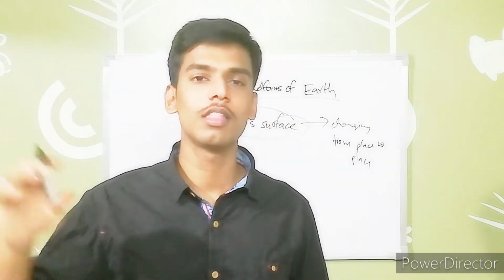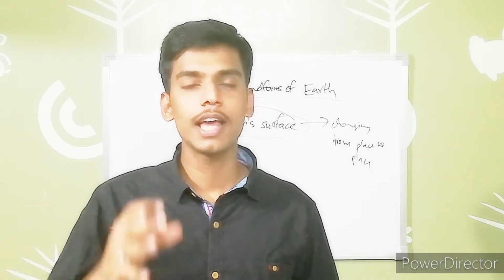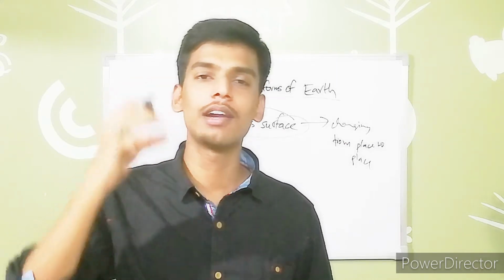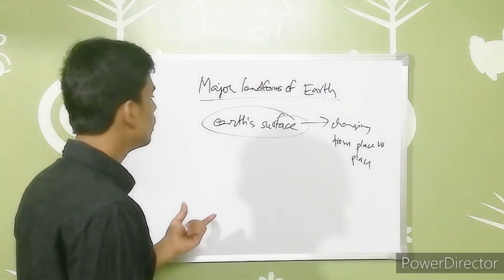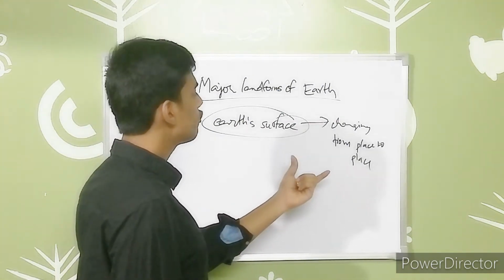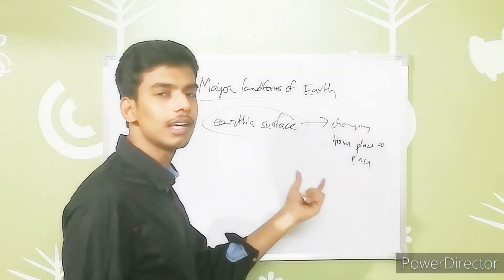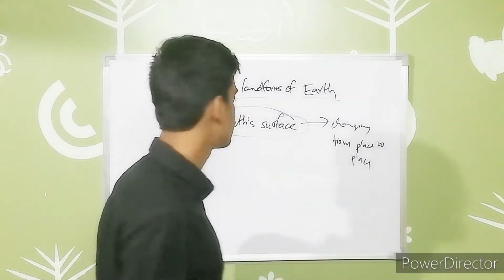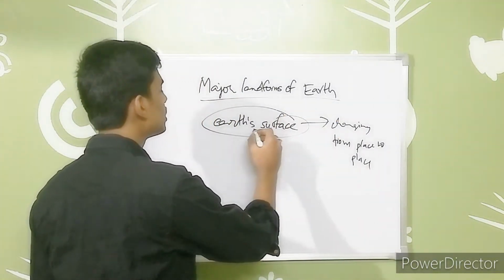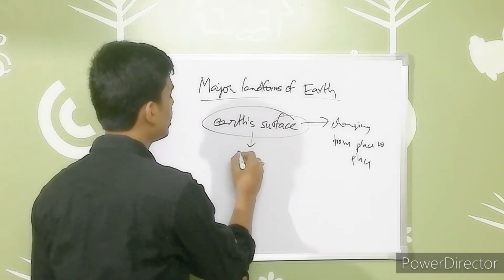It has various landforms at different places located in the world. These different landforms lead to different typical places with many features in the whole surroundings. So the Earth's surface is not constant; it is always varying.